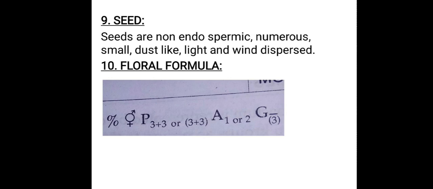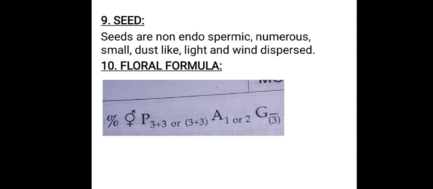Now we will see seed morphological features. Seeds are non-endospermic, that means endosperm is absent. More number of seeds are there, that is, we will use the term numerous. Seeds are small in size. Next, these seeds are dust-like, light and wind dispersed.